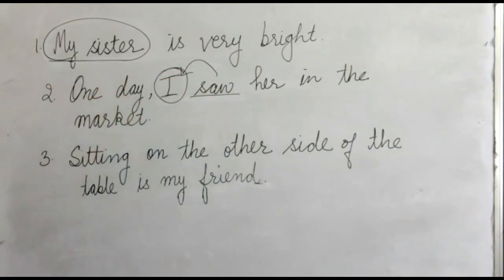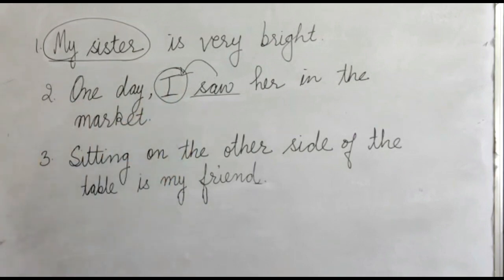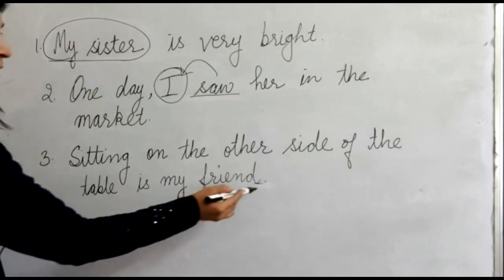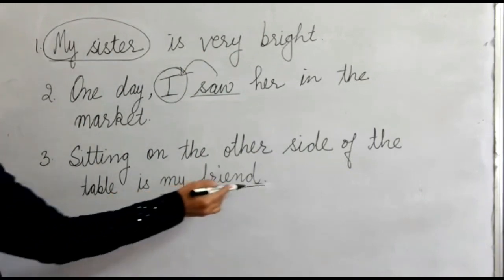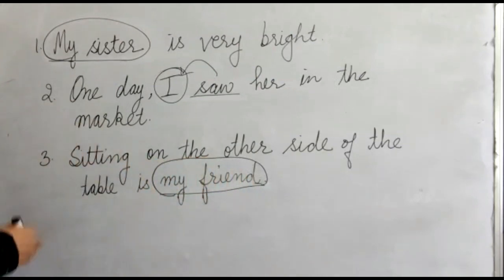And in the third sentence that says, sitting on the other side of the table is my friend, when we frame a question for this sentence, the question will be, who is sitting on the other side of the table? And the answer will be, my friend. So, my friend is the subject here, which is given in the end of the sentence. So, a subject can be given in the beginning, in the middle, and also in the end of the sentence.